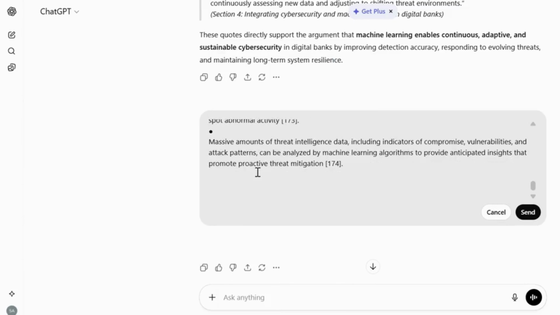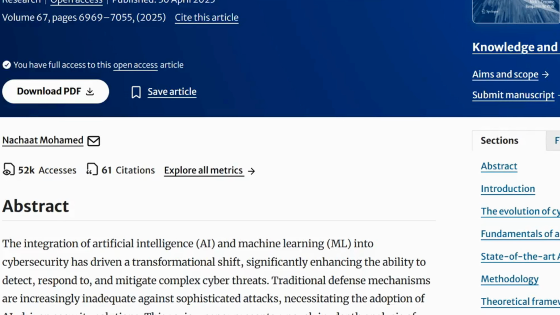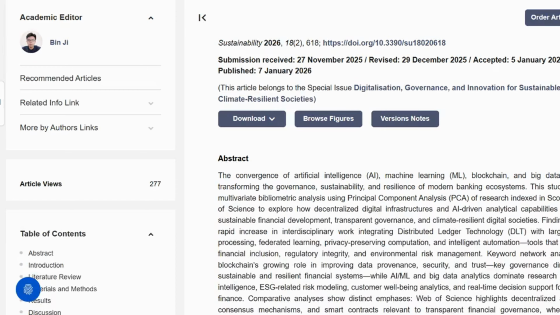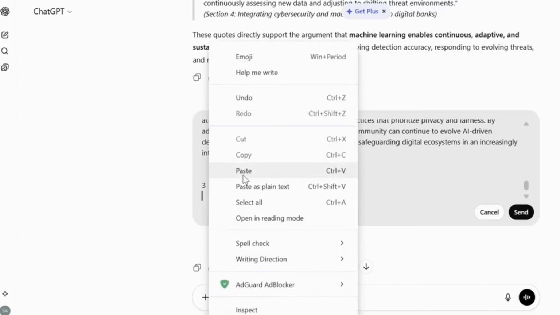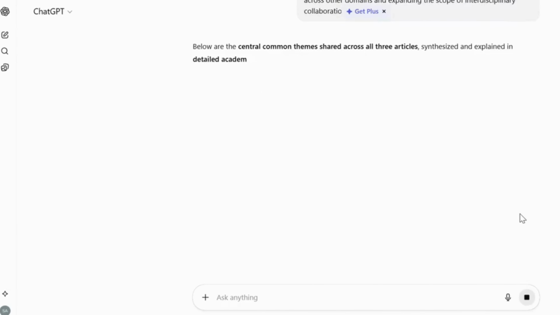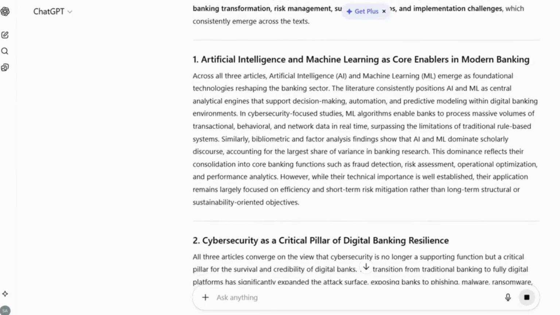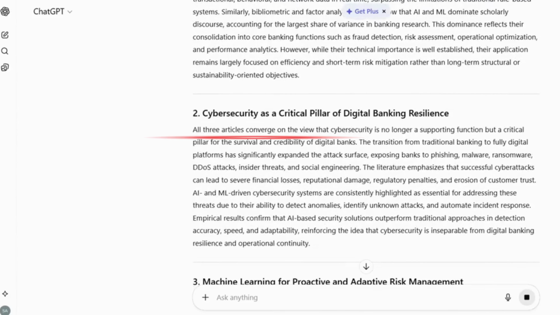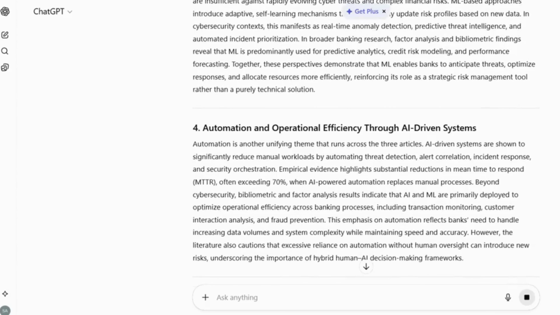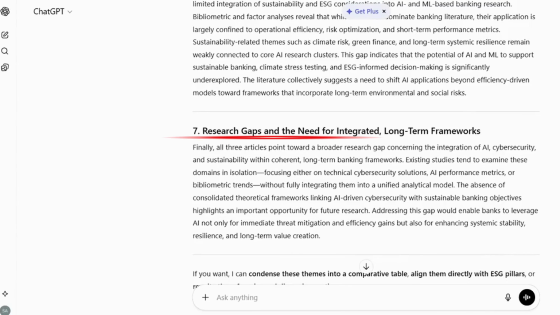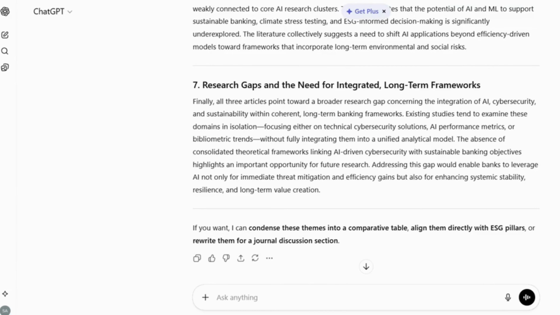Make sure to number the articles as 1, 2, and 3, and paste them sequentially. I recommend using only 3 articles, as adding more may make the text too long. ChatGPT then writes the shared themes across all articles. It explains similarities using phrases such as across all 3 articles or all 3 articles converge on the view that. It also discusses limitations, challenges, ethical concerns, and research gaps identified across these articles. In this way, you can review and understand all 3 articles together in just a few minutes.